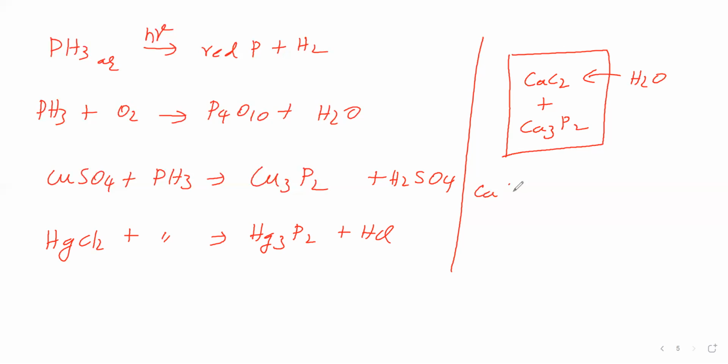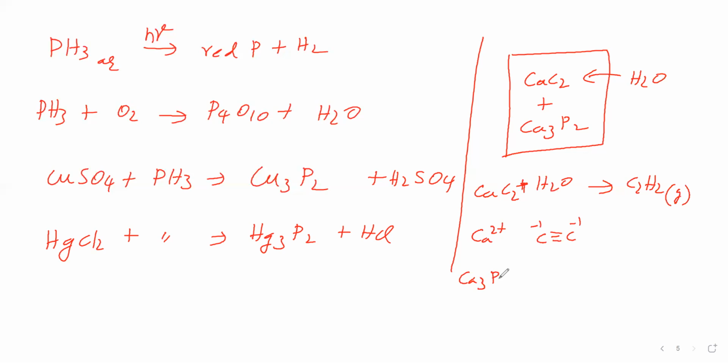Calcium acetylide undergoes hydrolysis. Calcium acetylide, we can write calcium ion like this, and acetylide ion like this. This acetylide ion takes H plus from water and becomes acetylene gas. Acetylene gas, we got it.